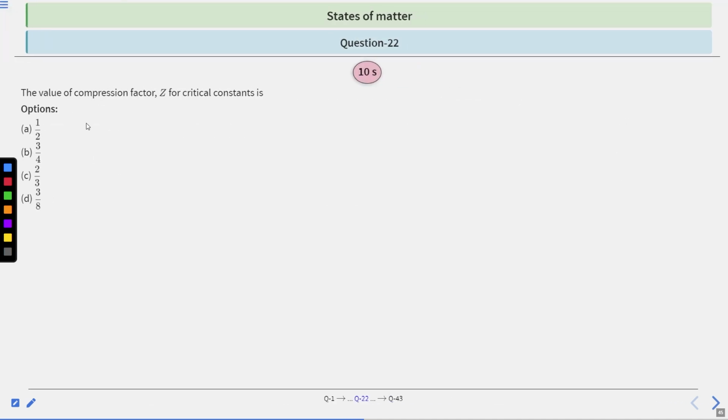Moving to next question, question number 22. The value of compression factor Z for critical constant is, options are 1 by 2, 3 by 4, 3 by 4, 2 by 3 and 3 by 8. You have 10 seconds to solve this question. After that, we will see the answer.